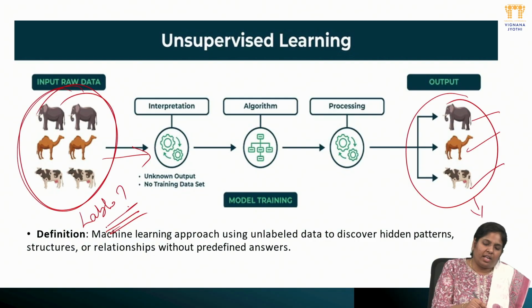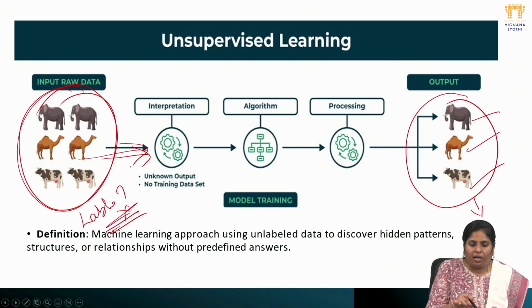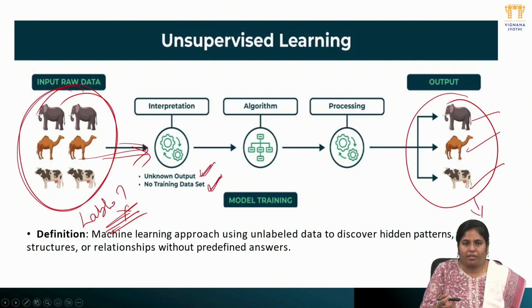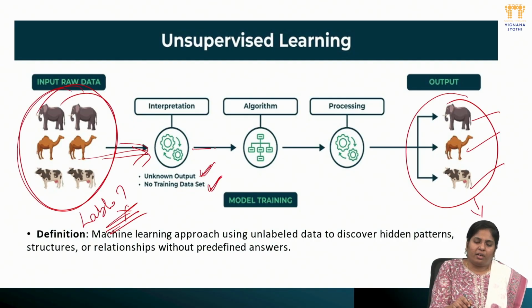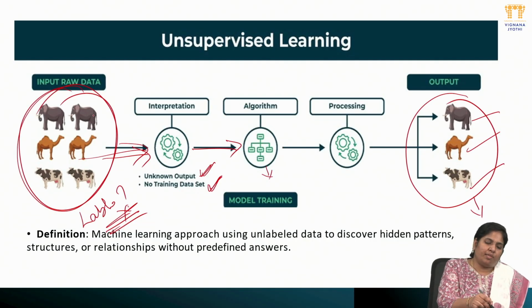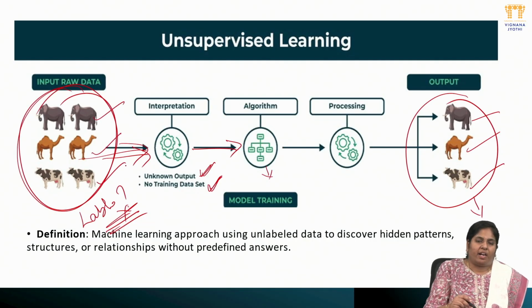Here we are not giving any labels. So the data goes in here, with no output and no training data sets. Here two conditions are there: we already know what the output is, but we don't know how the training data will be provided. Next is the algorithm. The algorithm will work to find the similarity in those patterns.